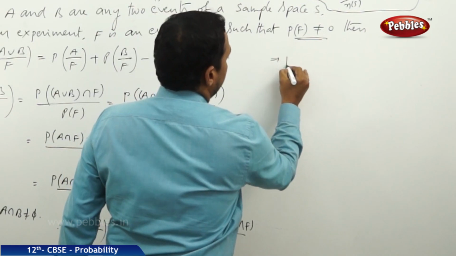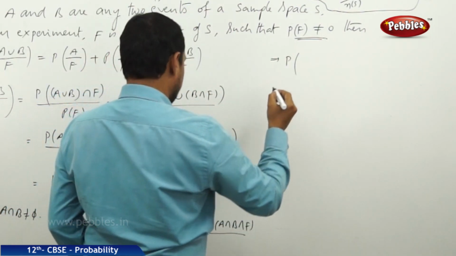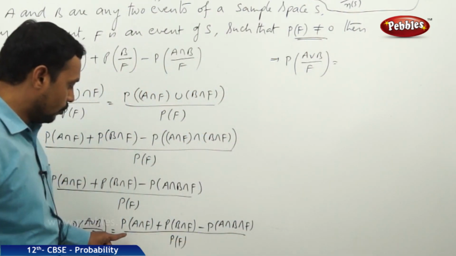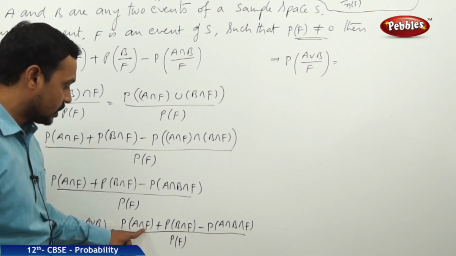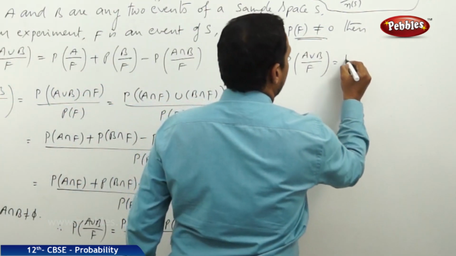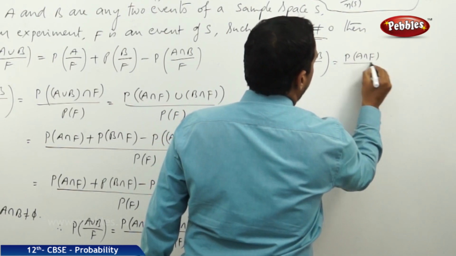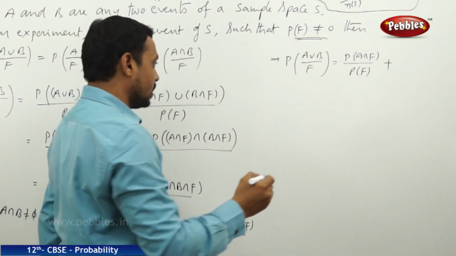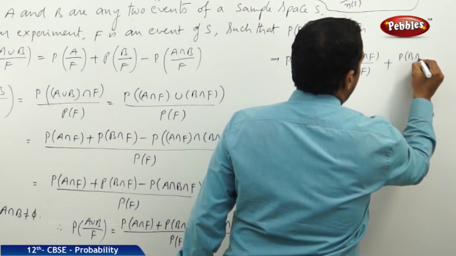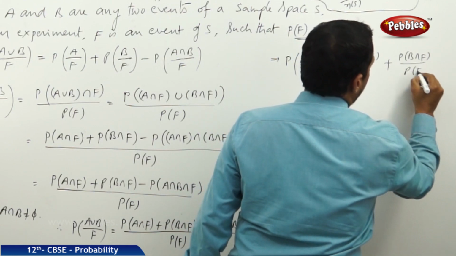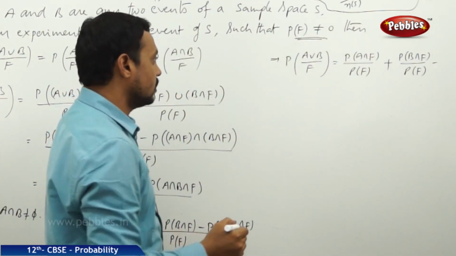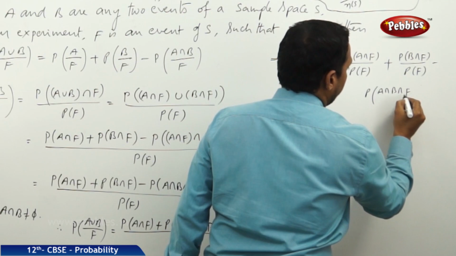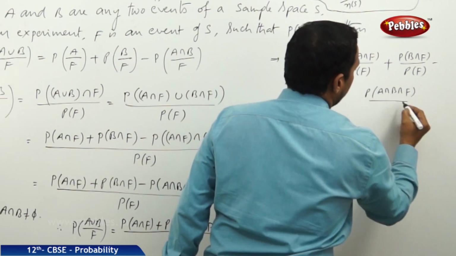That implies the probability of A union B by F is equal to P of A intersection F by P of F plus P of B intersection F by P of F minus the probability of A intersection B intersection F by P of F.